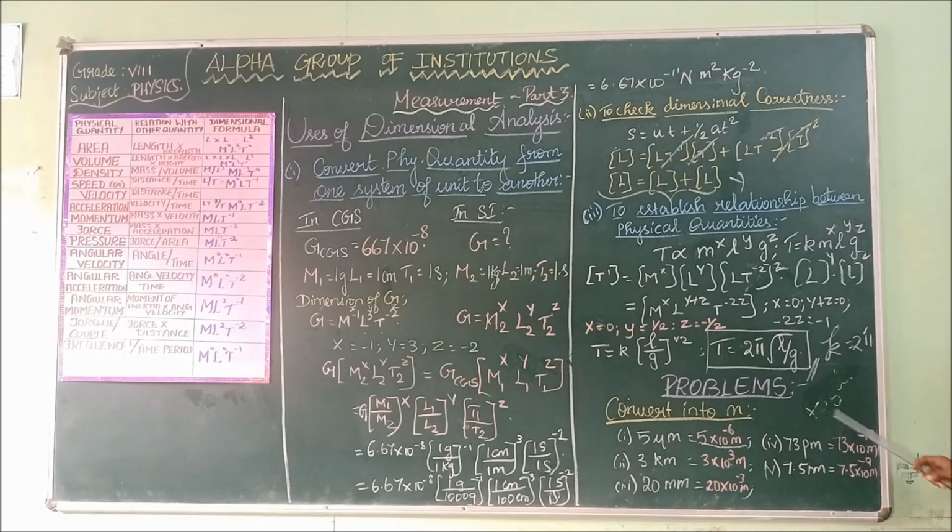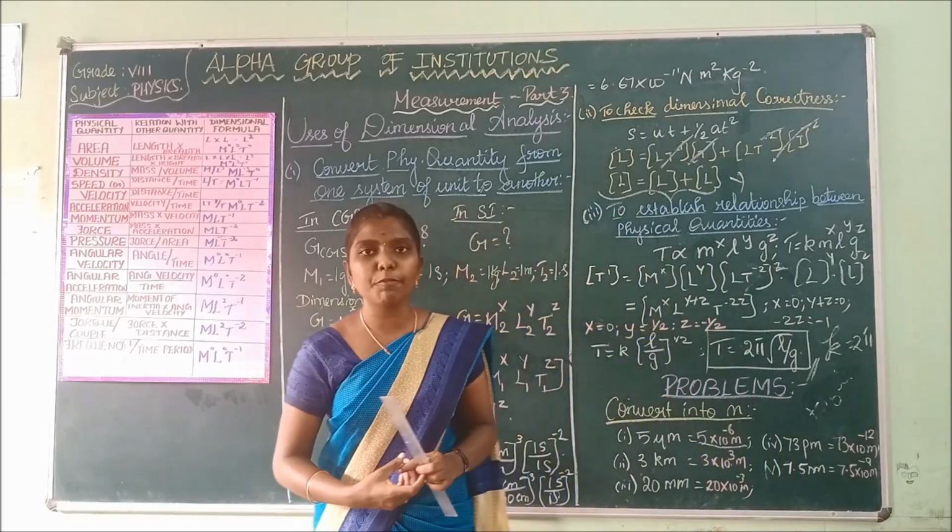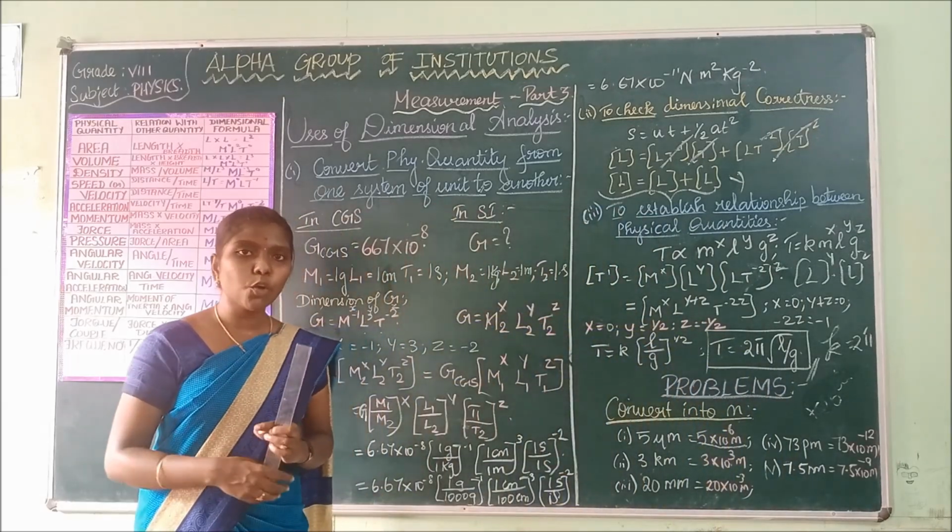These nano, pico and millimeter are submultiple units. Next, you have the remaining 2 problems to solve as your homework.